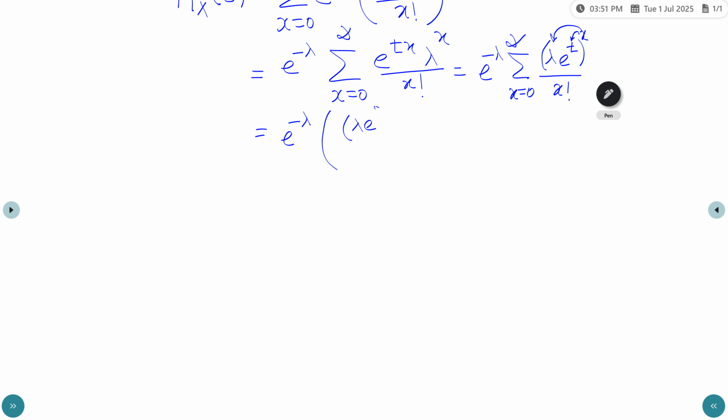So (lambda e power t) power 0 by 0 factorial, plus (lambda e power t) power 1 by 1 factorial, similarly (lambda e power t) squared by 2 factorial, and so on.